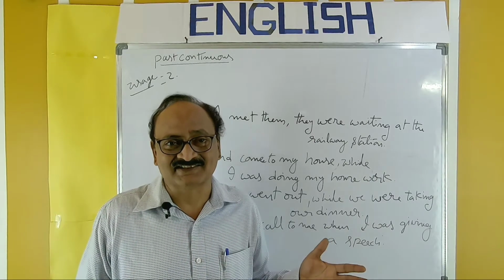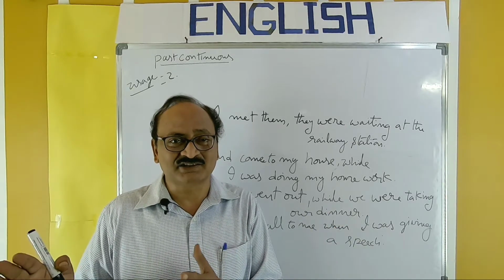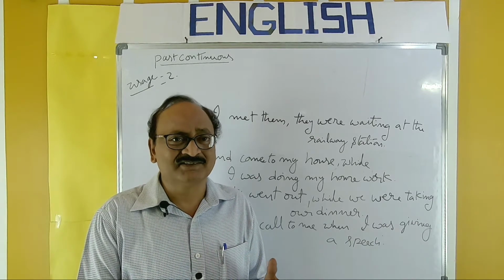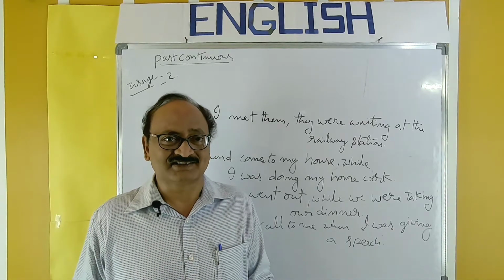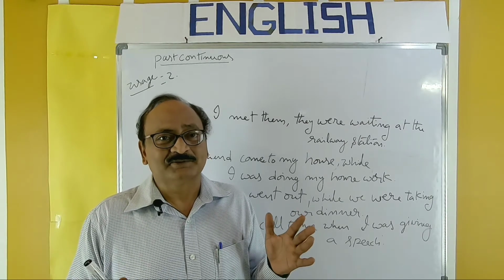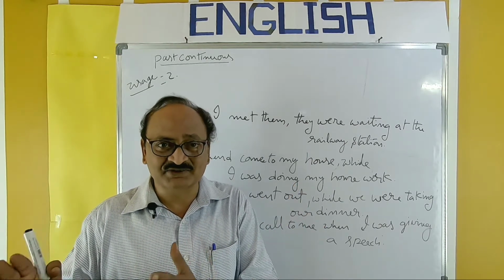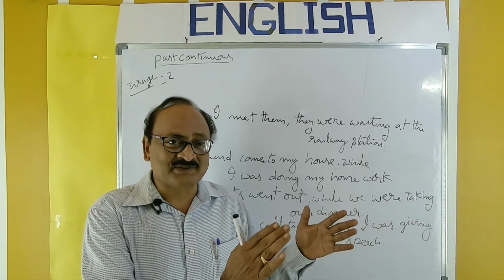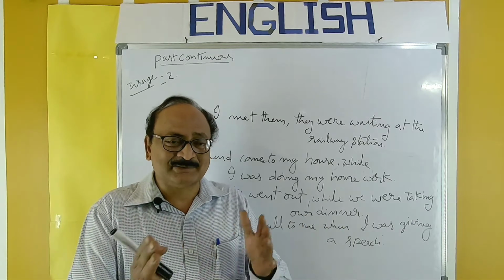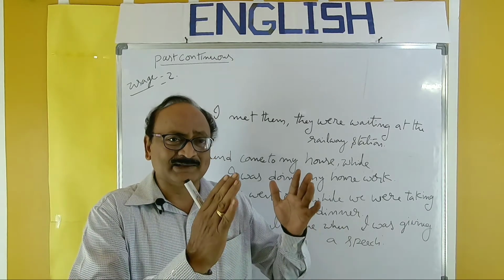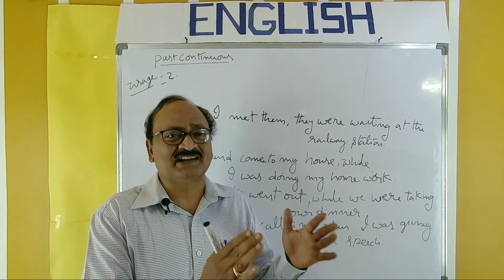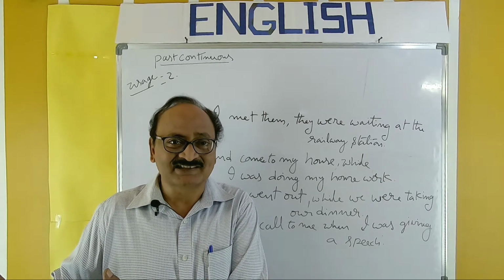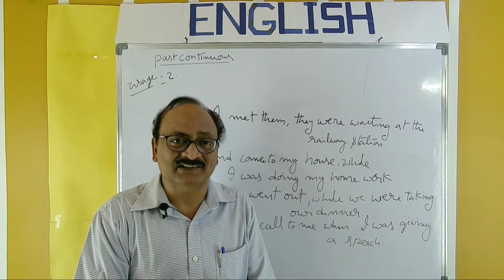Both the sentences, simple past and past continuous, can be combined, joined by using the conjunction when or while. Here both simple past and past continuous are used simultaneously, when one action was in progress and some other action happened in the middle.